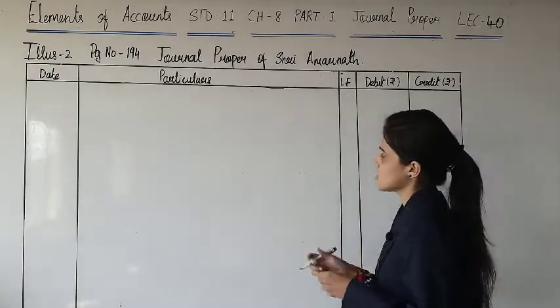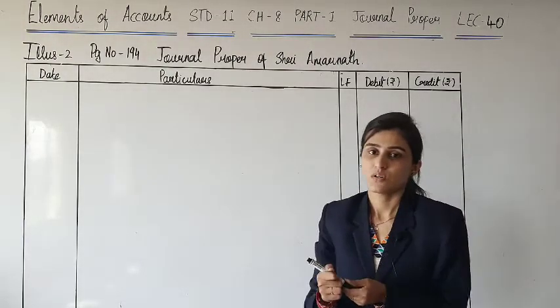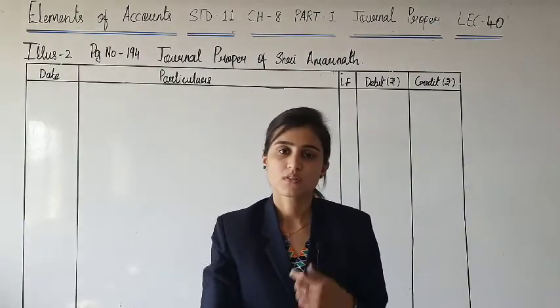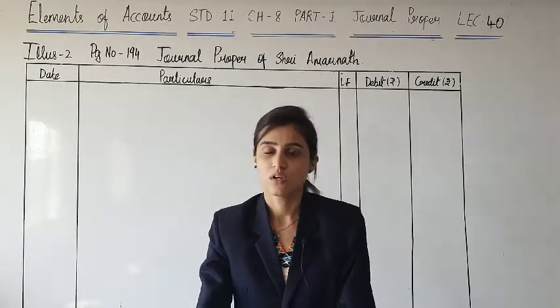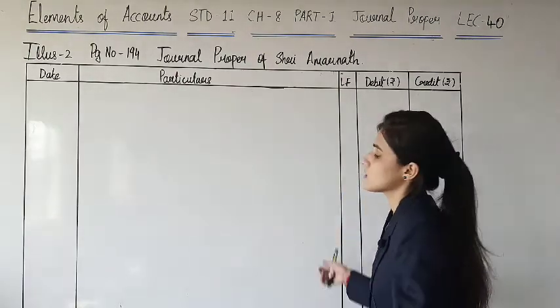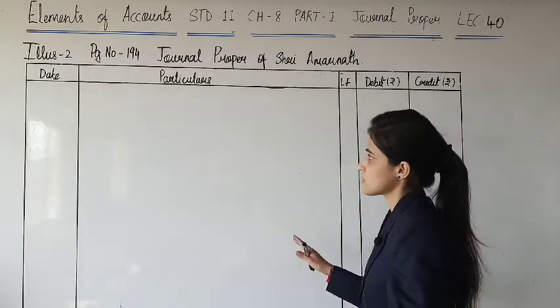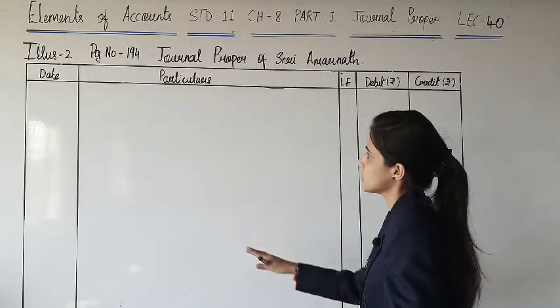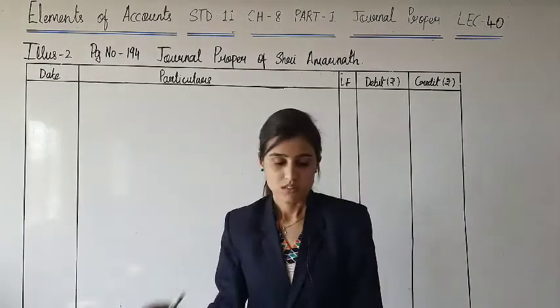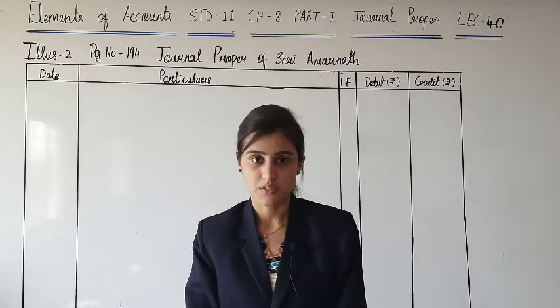This specimen is completely similar to the format of journal in chapter 4. This is journal proper, that was journal. The specimen for two of them is completely the same. This point also we have understood in the previous lecture.